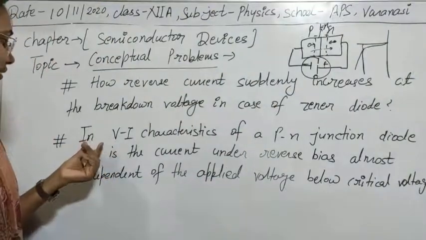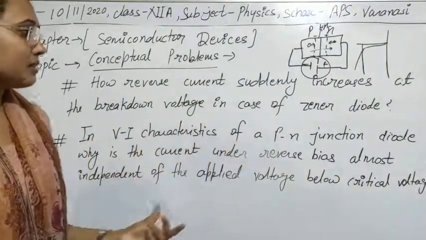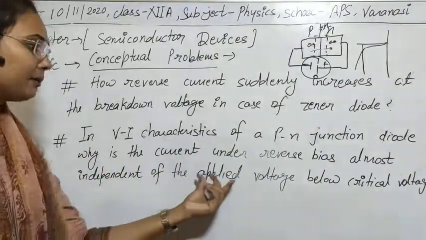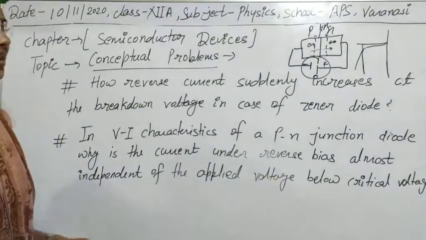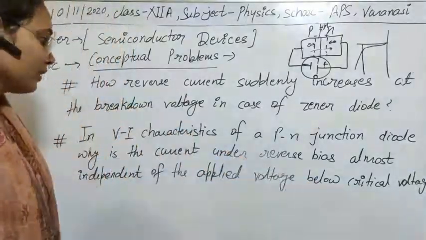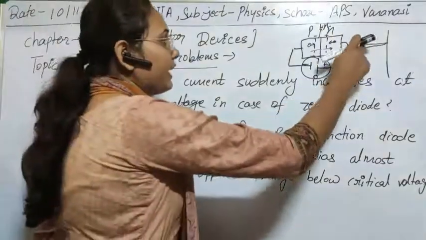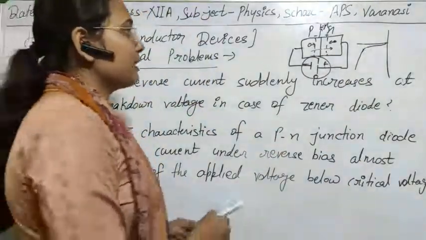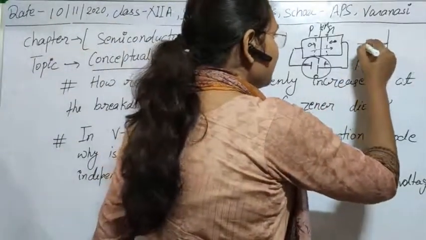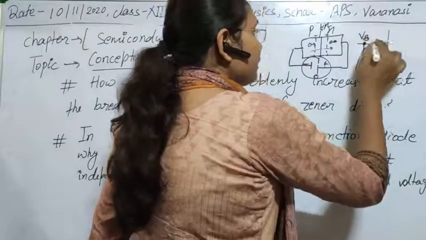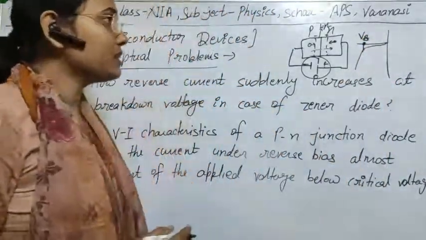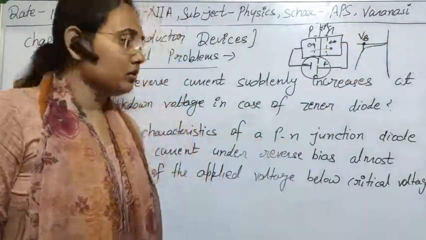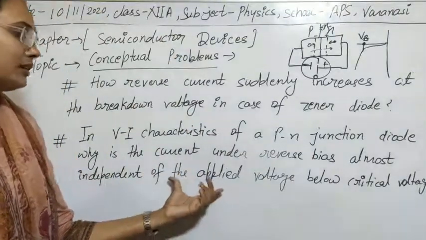The second question is: in the VI characteristics of a PN junction diode, why is the current under reverse bias almost independent of the applied voltage below the critical voltage, or you can say the breakdown voltage? This is the VI characteristics of a normal PN junction diode under reverse bias. As you are seeing, below the critical voltage, suppose this is the breakdown voltage, the current is very low, and it is almost independent of the increase in potential. So what is the reason behind this? We have to explain it.